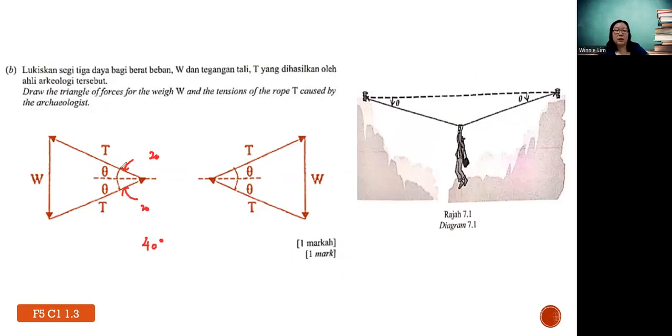If this is 40, then this is the same side, the triangle. 180 minus 40, what you get? You get 140, then you divide by 2. So this angle is 70. The weight itself is mg, so you will use 65 kg of this archaeologist times 9.81.